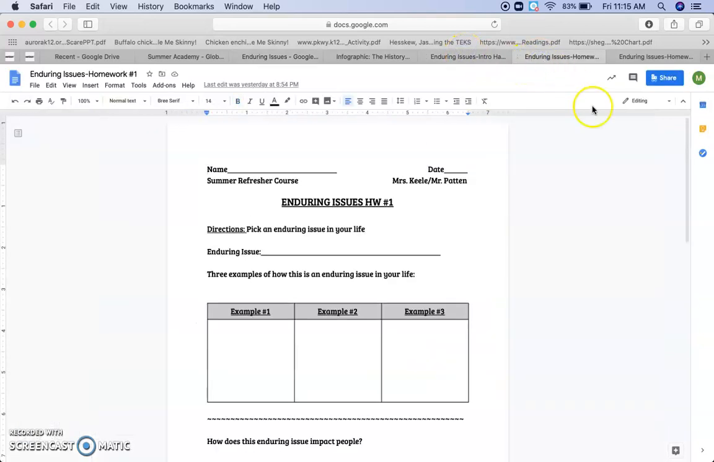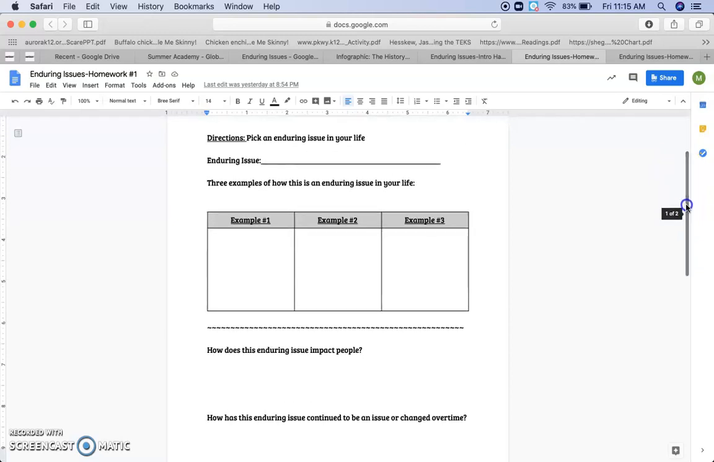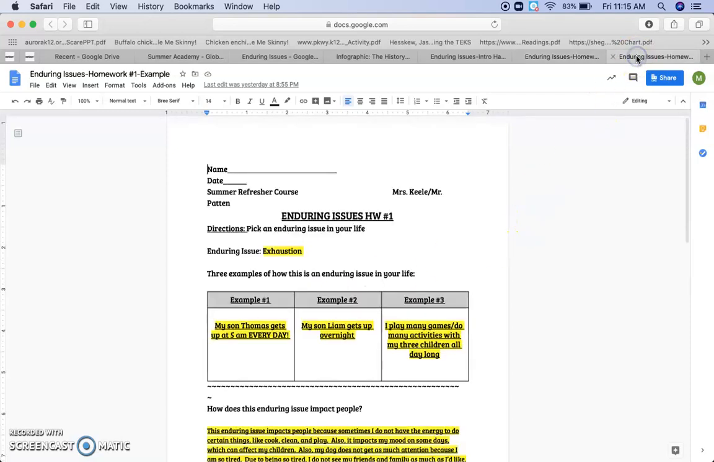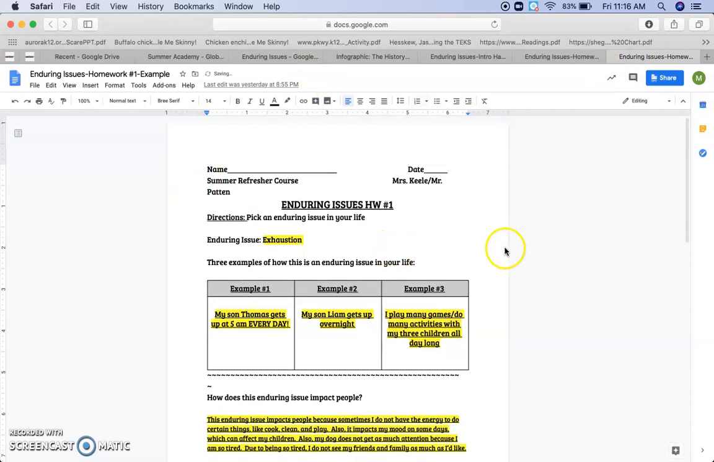So for homework, I'd like you to pick an enduring issue in your life and fill it in here, and give me 3 examples of how this is an enduring issue in your life. I, of course, did an example because I always like to give you guys an example. I apologize. An enduring issue in my life, it's kind of depressing actually, is exhaustion. I'm exhausted all the time. I'm tired all the time, okay? Let me give you 3 examples why. And really, the 3 examples of why I'm so exhausted are my 3 children, okay?